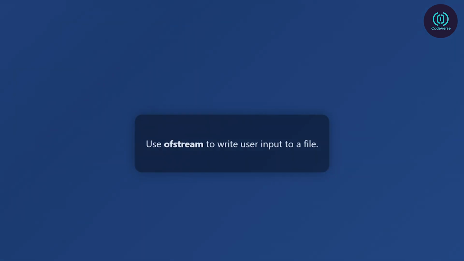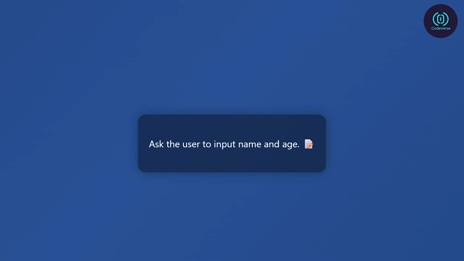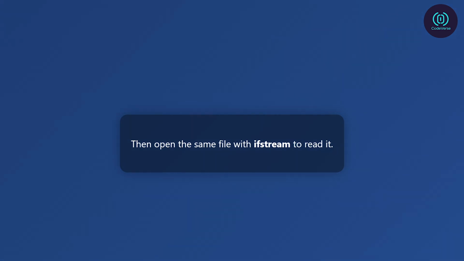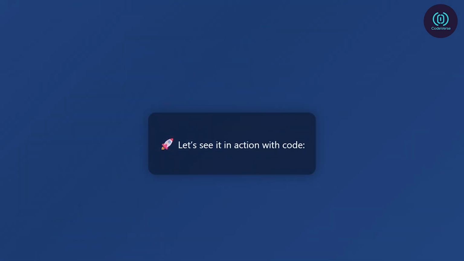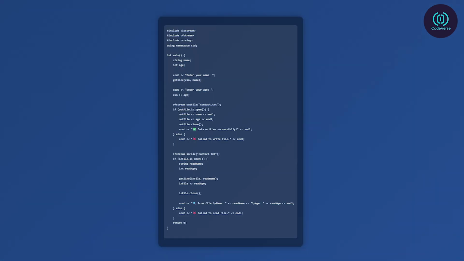First, we need to create or open a file for writing using ofstream. Then, we'll ask the user to input their name and age, and we'll write that data into the file. After that, we'll open the same file using ifstream and read the contents back to display them. Finally, we'll close the files properly. Let's write the full code to see it in action step by step. Here's how we do it in C++.